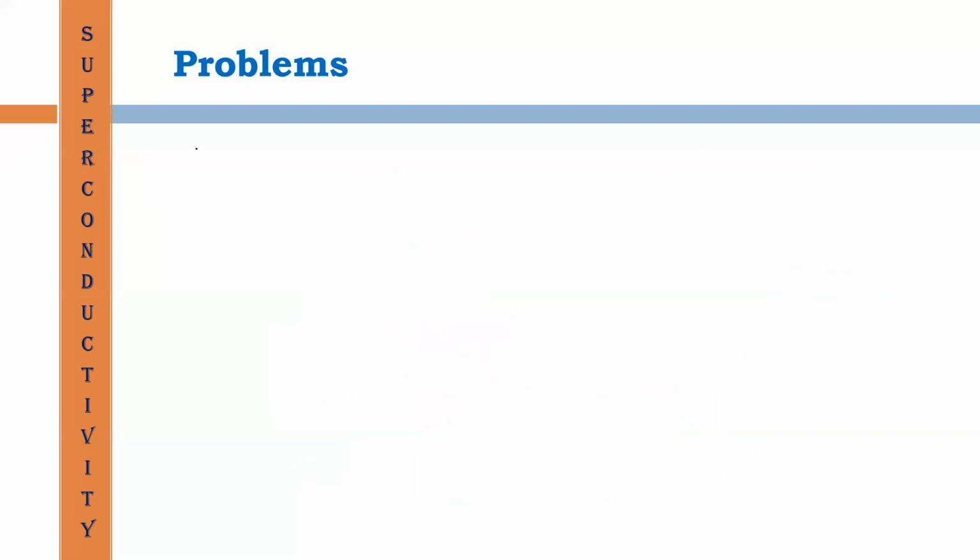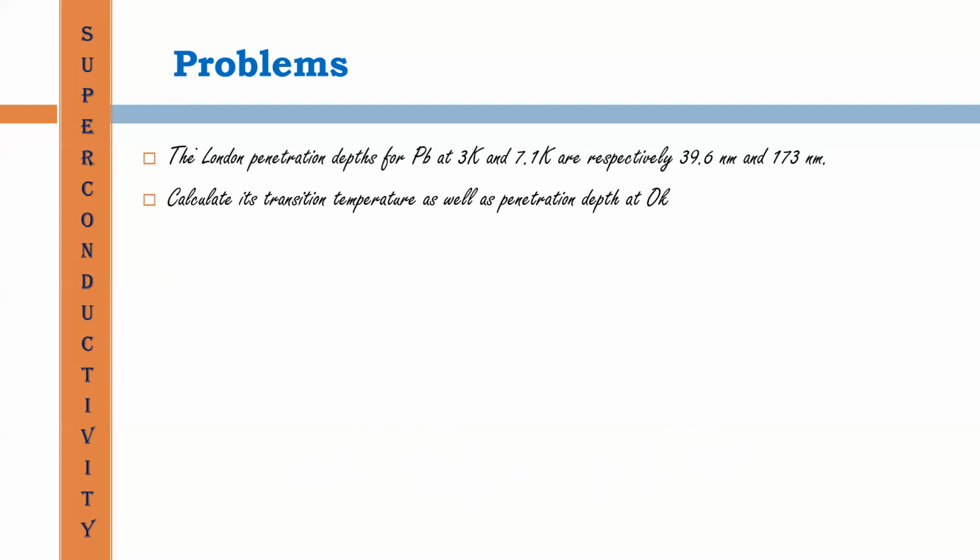We got the expression as lambda 2 divided by lambda 1 whole square is equal to Tc raised to 4 minus T1 raised to 4 divided by Tc raised to 4 minus T2 raised to 4.